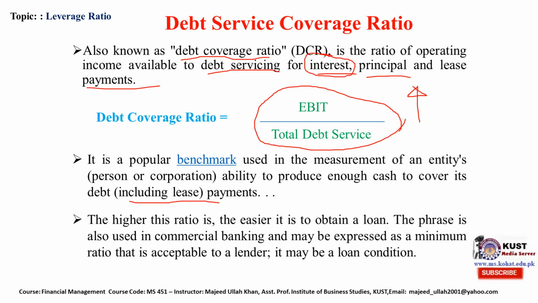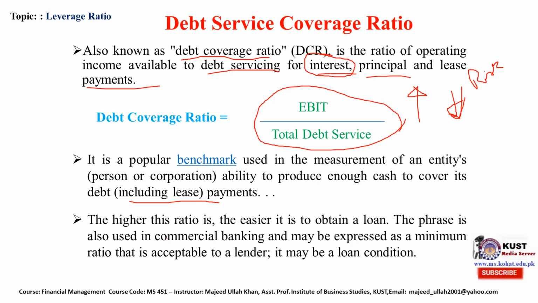It means it has low probability of default. Default risk is low, so the company will be in a better position to obtain a loan from the debt provider.